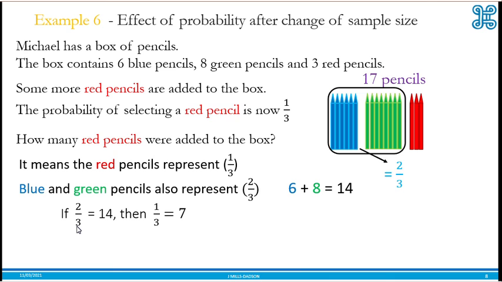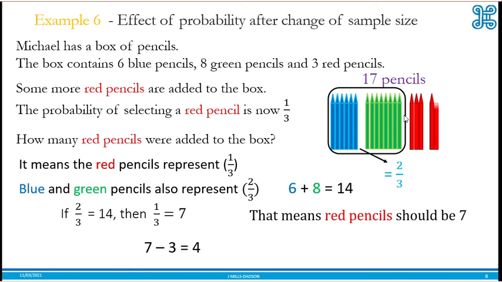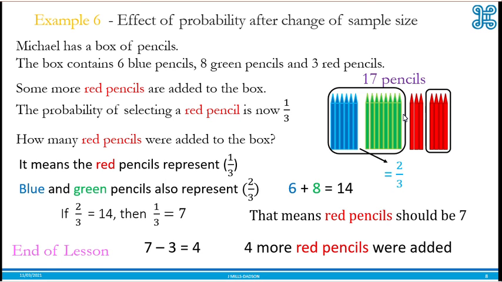Now ask yourself, if 2/3 represents 14, then you know that a third is 7, because 2/3 is 2 lots of a third. So 1/3 will have to be 7. So red must now be 7, but you now have 3. To work out how many more you need to add, you take away 3 from 7, and that means we need to add 4 more red pencils. So 4 more red pencils were added for probability of red to be a third. And it makes sense. If 7 represents a third, then 14 represents 2/3.